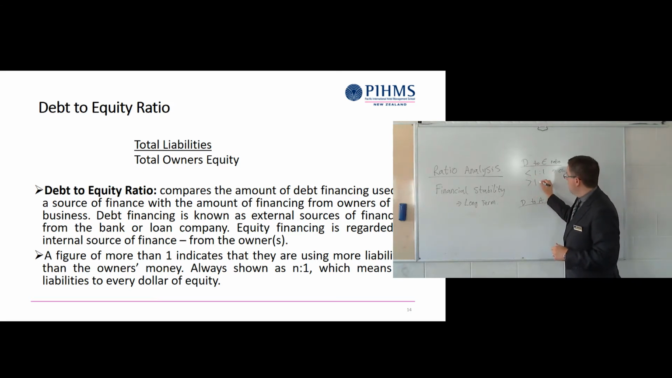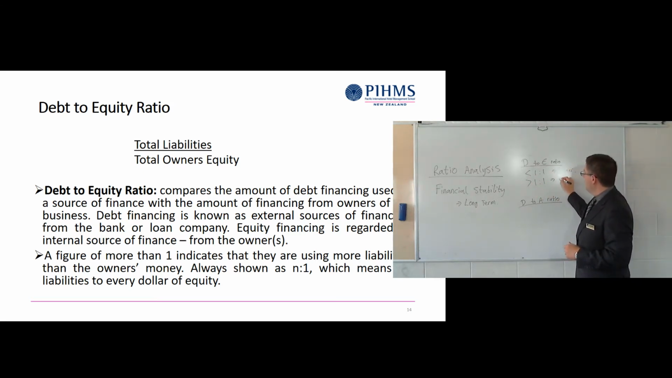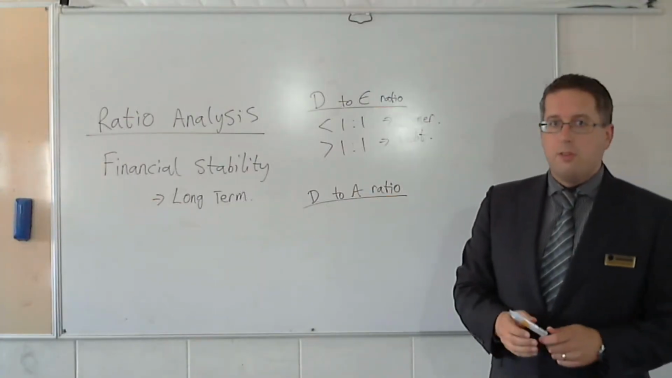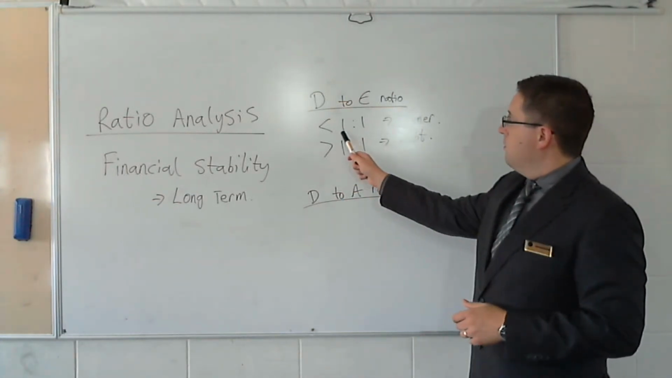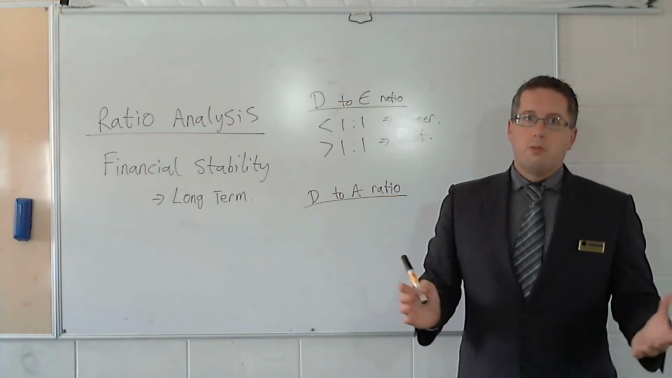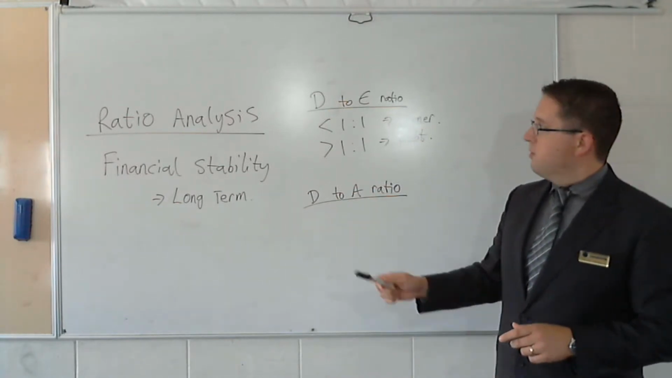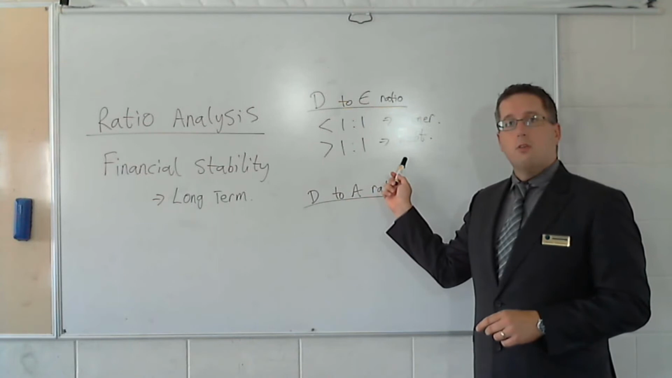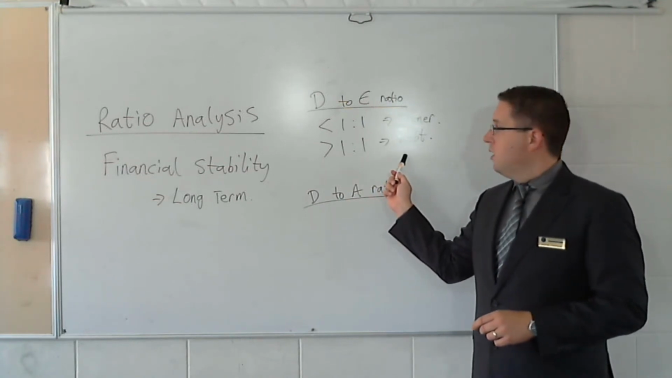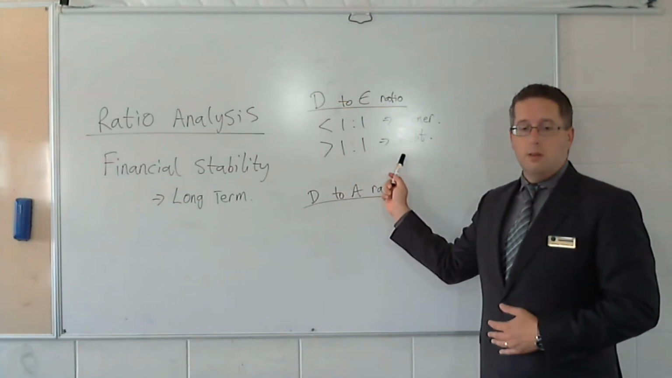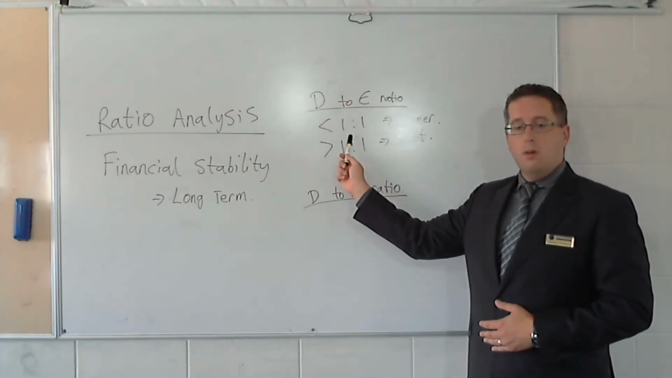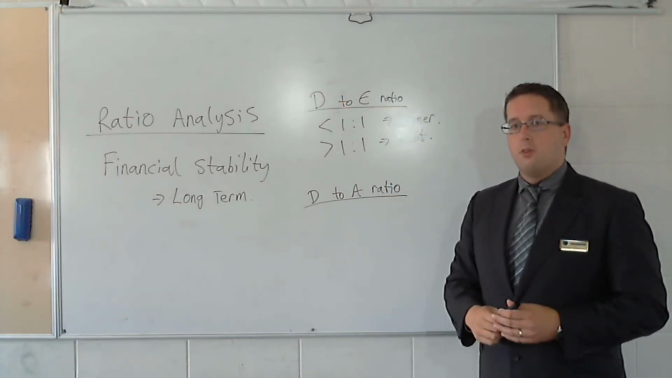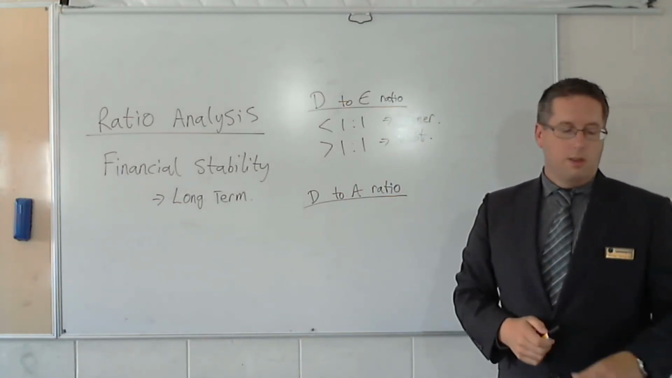But if it's more than 1:1, then they're actually looking more at liabilities. They're looking at banks for funding. Now, is it good or bad? There are positives and negatives to both. But the more debt that you have, the riskier it can be. It can be riskier to fund a business with more debt, whereas if it's more funded by the owner, then it's less risk. So the higher this is, the more risk you have.